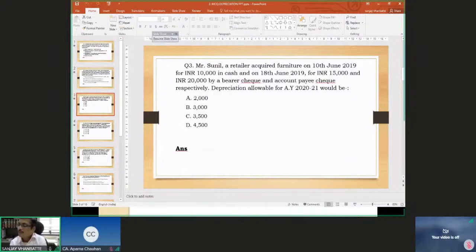Aditi is saying 4,500. You calculated 4,500 on the entire 45,000 rupees of expenditure: 10,000, 15,000 and 20,000, so that makes 45,000, and on that 10% is 4,500. Fine. Then Sanjay from Noida is saying the answer is 2,000 because he is not giving depreciation on 10,000 and 15,000 rupees. Fine. Then I have only two answers right now. Any more answers?